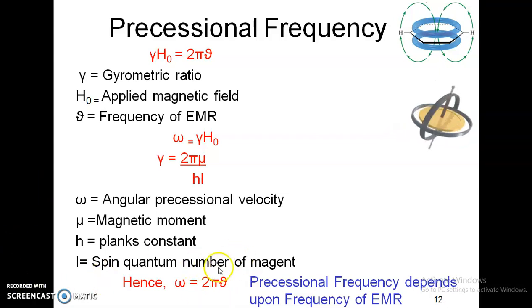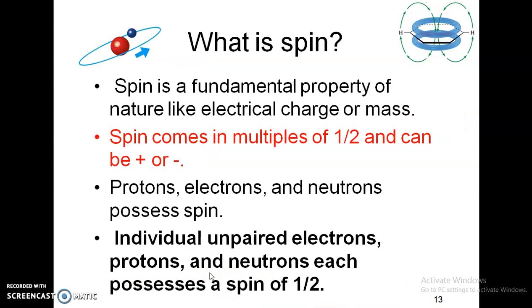Numerically, precessional frequency is directly proportional to the frequency of EMR. It entirely depends upon the gyromagnetic ratio, the applied magnetic field, and the angular precessional velocity, so my magnetic moment, Planck's constant, and spin quantum number. So my omega is 2 pi nu, where omega is the precessional frequency, which is directly related to the frequency of EMR. When I am saying spin, we should know what exactly this spin is.